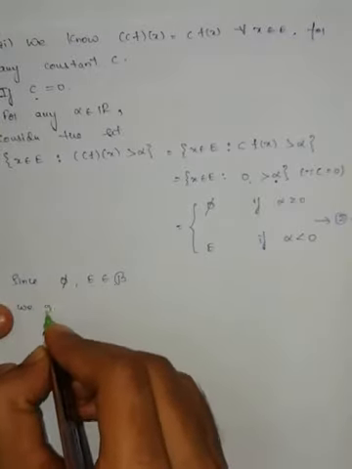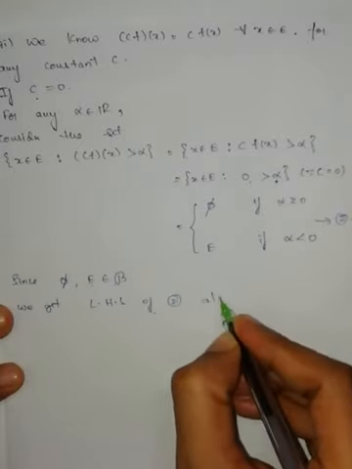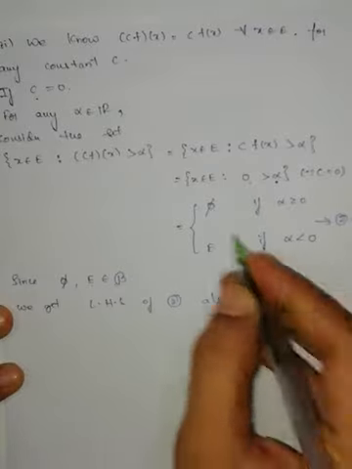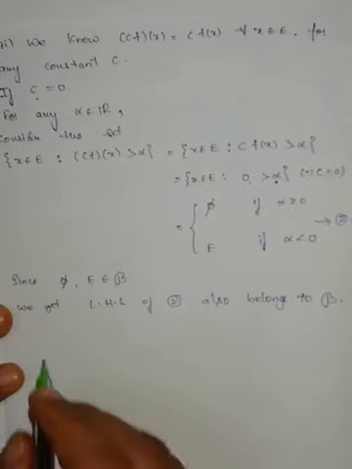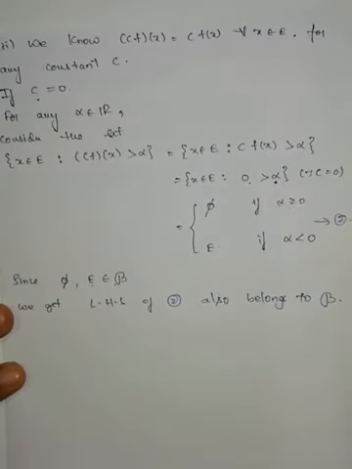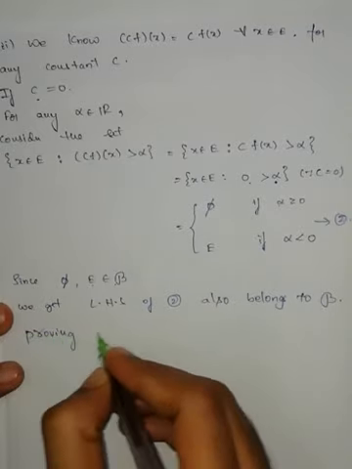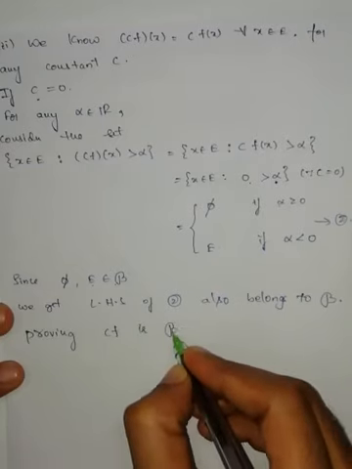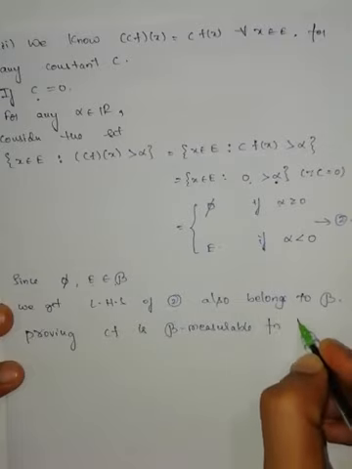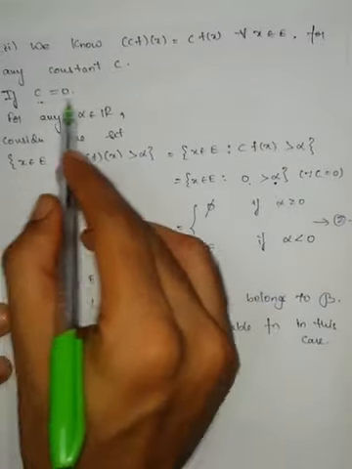Therefore, we get LHS of equation number 2 also belongs to script B, because this one and this one both belong to script B. If LHS belongs to script B, proving cf is a script B measurable function in this case, that is c is equal to 0.